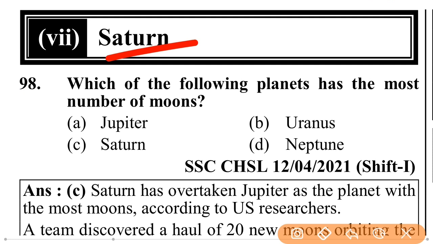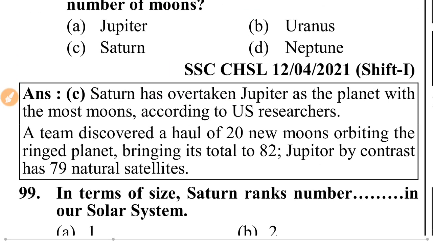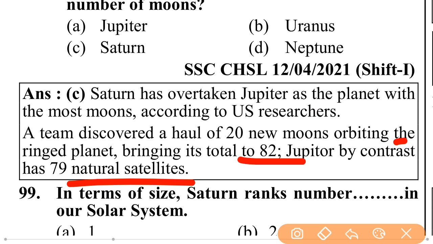Which of the following planets has the most number of moons? That is Saturn. Saturn has overtaken Jupiter as the planet with the most moons, according to US research. A team discovered a whole 20 new moons orbiting the ringed planet, bringing its total to 82. Jupiter, by contrast, has 79 natural satellites.